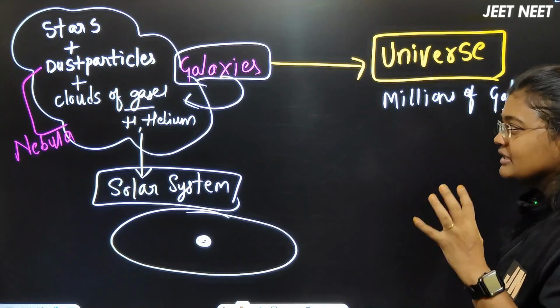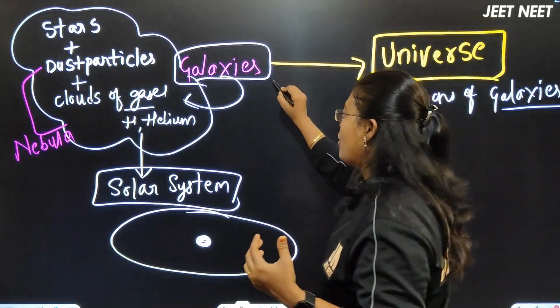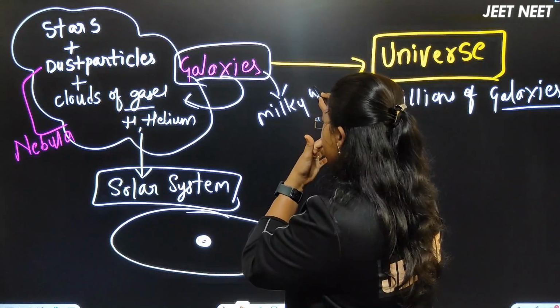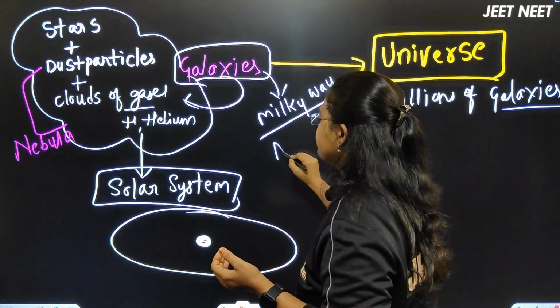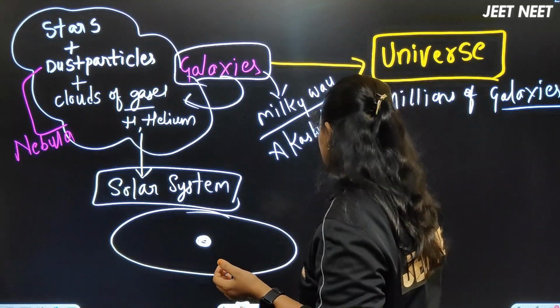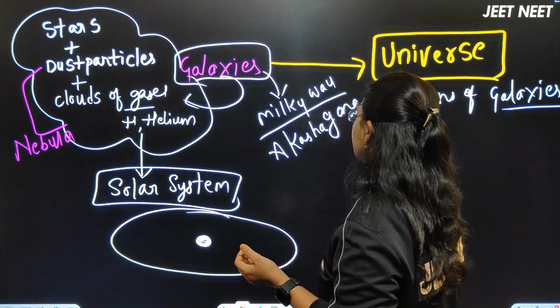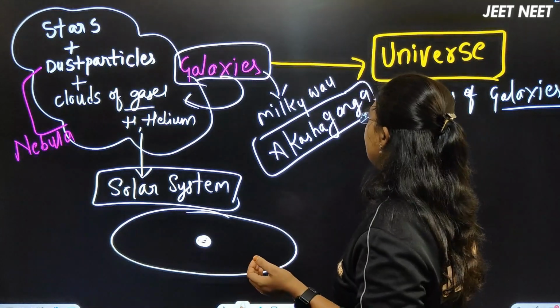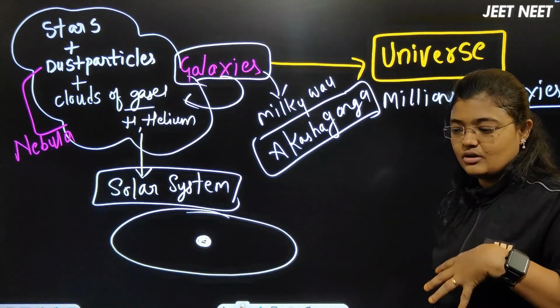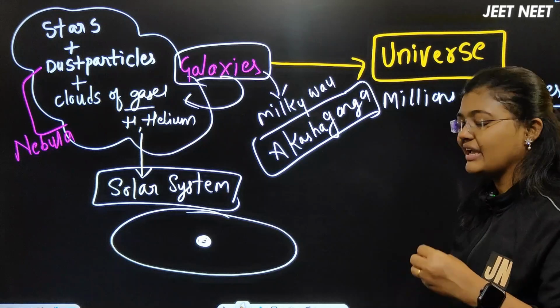At that time itself, our galaxy's name, which one is it? Milky Way galaxy, which is also called Akasha Ganga, right? It was a previous NTA question, beta. The Milky Way galaxy is also called Akasha Ganga, right? We are living in a galaxy which is the Milky Way galaxy.